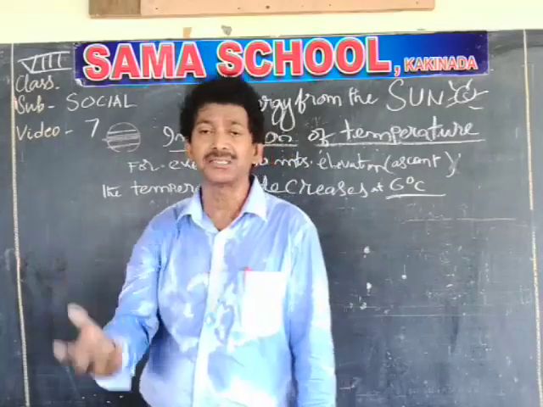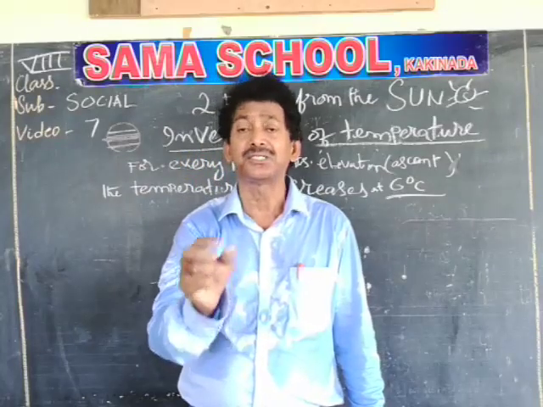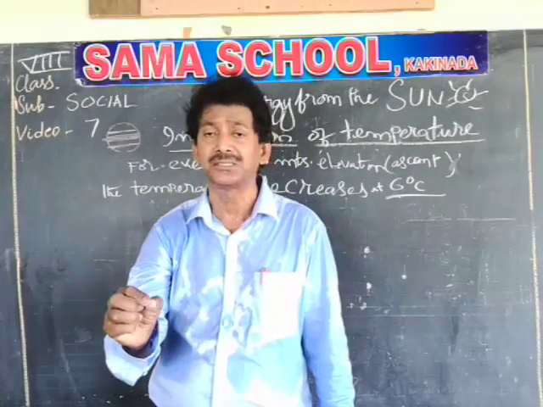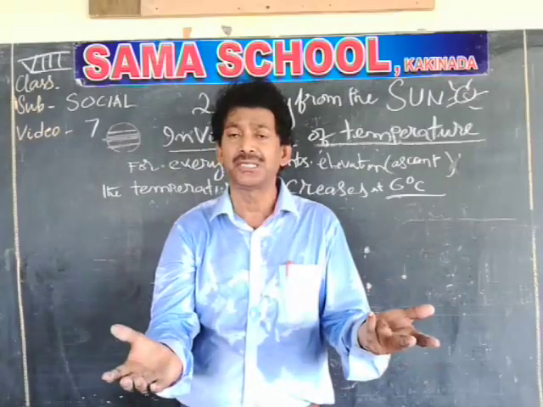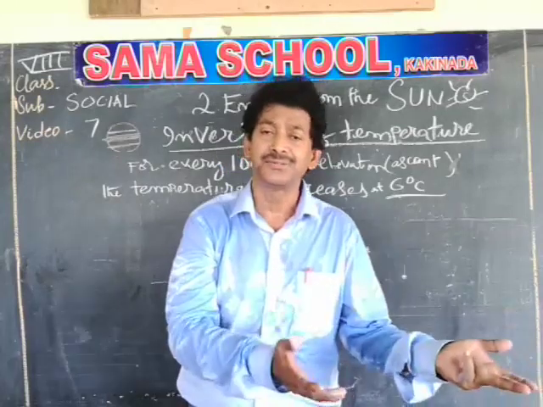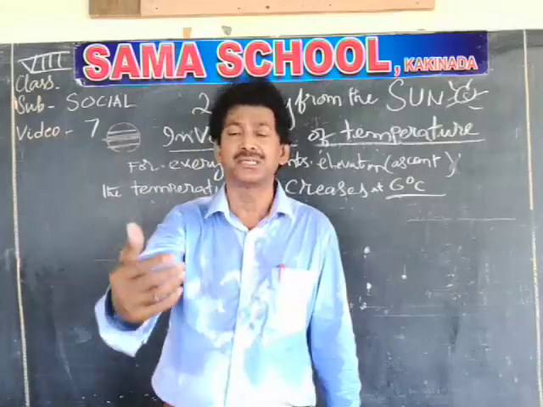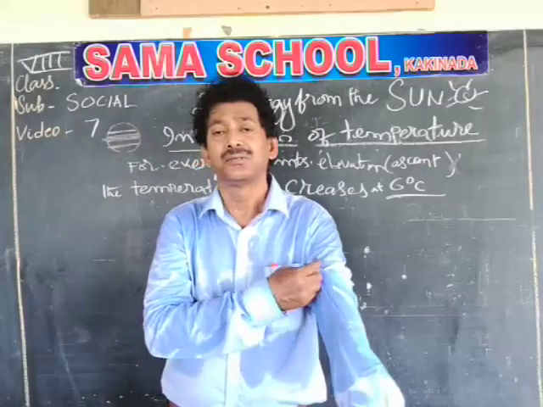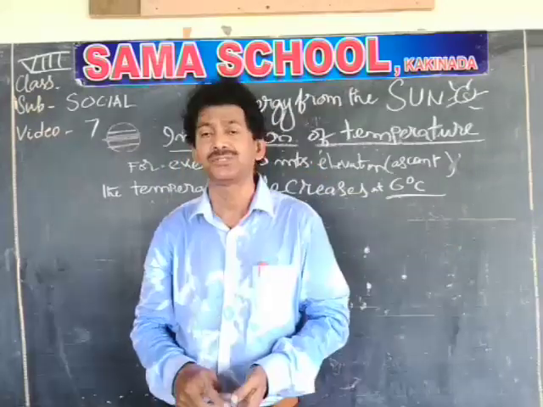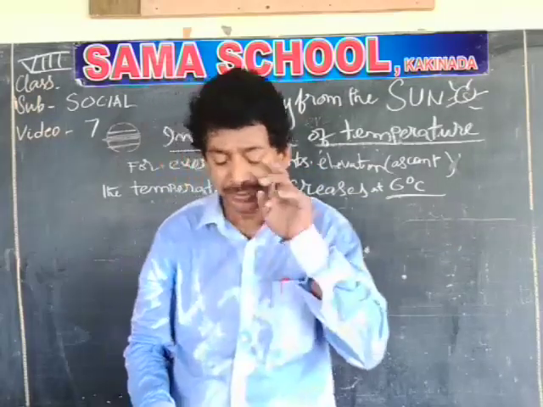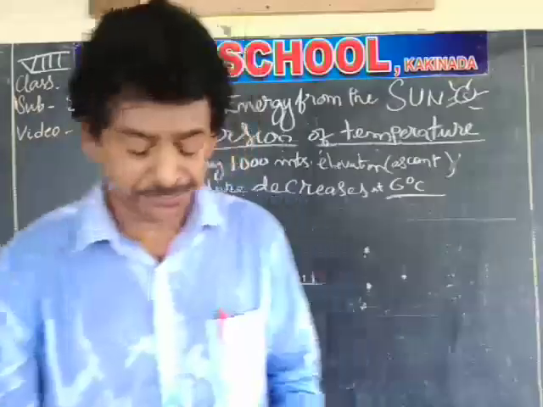There is another fog-like occurrence, called mist, M-I-S-T. Mist is nothing but thin fog. The difference between fog and mist is that fog is denser and mist is thinner. Through the mist you can see up to 2.5 kilometers. So, you understand the difference between fog and mist. That is how it happens. So this is inversion of temperature.